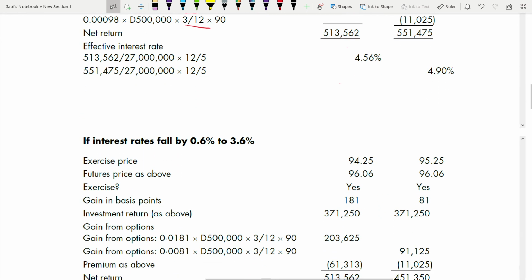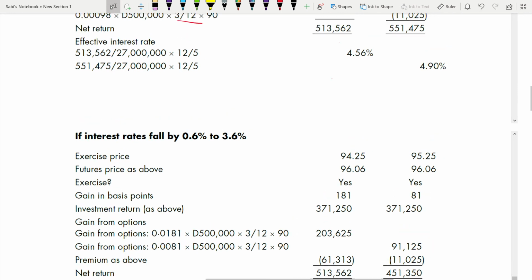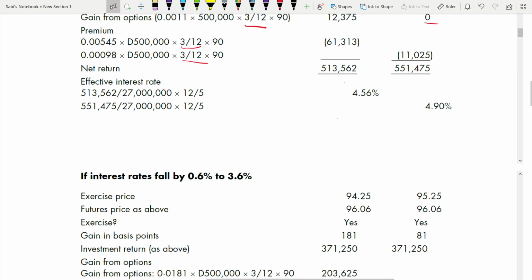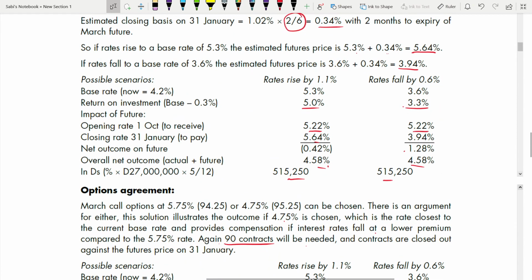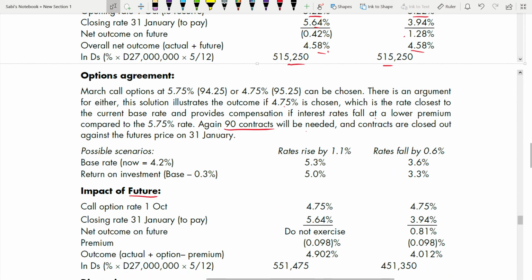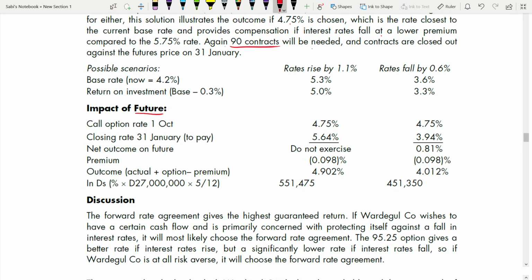We'll go to, okay, but for the 94.25 exercise price we are exercising under both scenarios, whether interest rate falls or rises. Okay, so it makes some sense, because they have only used that exercise price, they didn't use the other exercise price. So they only used one exercise price in this case, they didn't use the other.